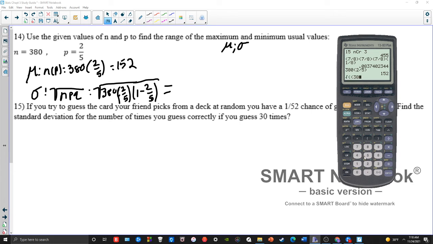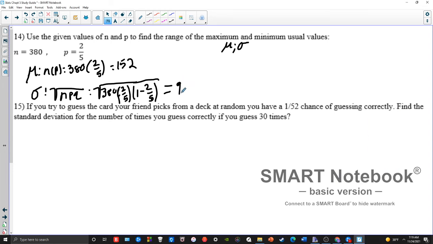So 380 times 2/5 times, down here I am going to type in 3/5 just to be easier. And we get about 9.55. I'll round that up. So 9.55. And so, what's my maximum minimum usual values?